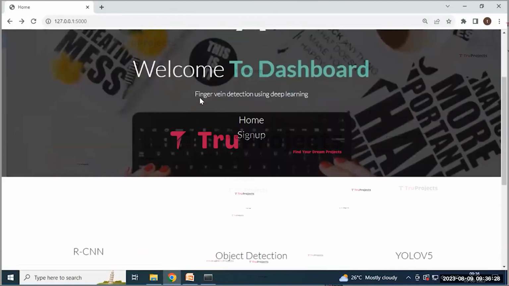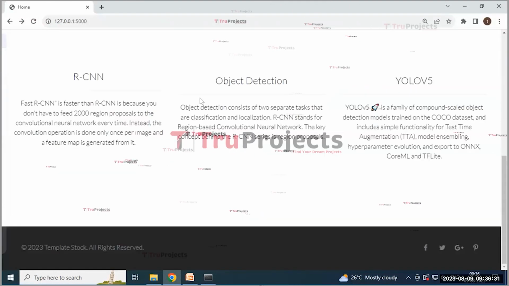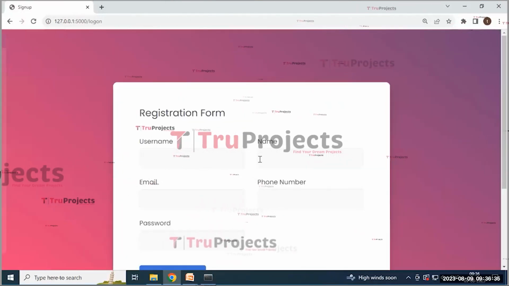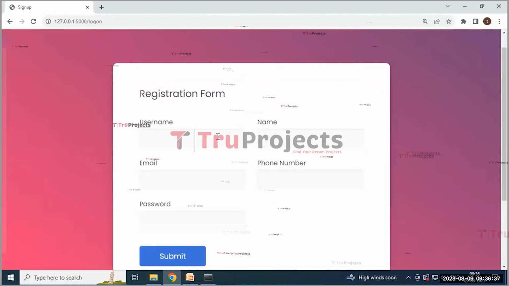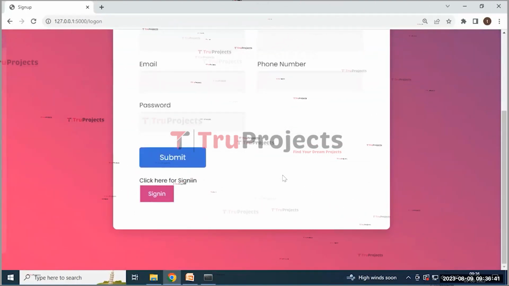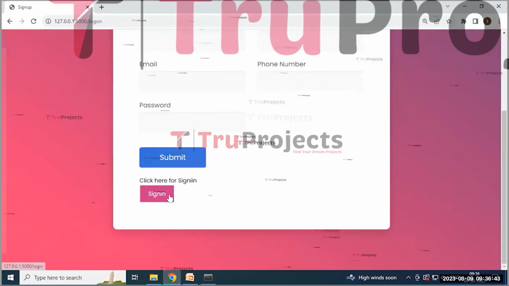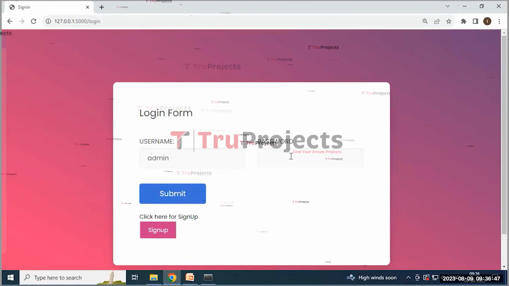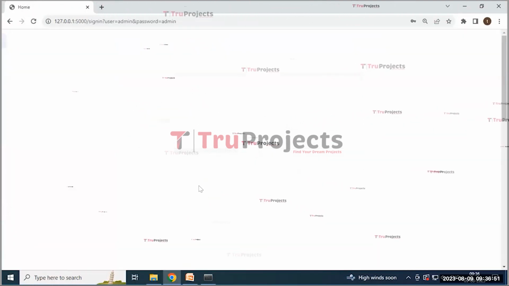And this way we are redirected to this page containing some information and the title of the project. Then click on the sign up button. Here it will redirect to the sign up page containing some input details that need to be filled to create an account. But my account is already created, that's why I'm using the sign in button. Here it will redirect to the sign in page containing username and password that need to be filled, and then click on the submit button.